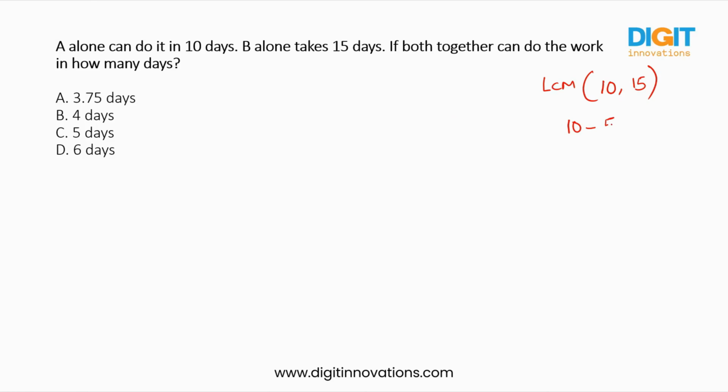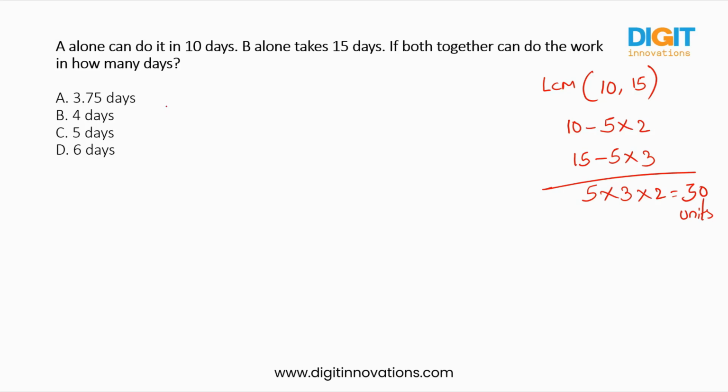So 10 you write as 5 into 2 in prime factorization, and 15 you write as 5 into 3. So the LCM will be 5 into 3 into 2, which is 30. So total 30 units of work is there.